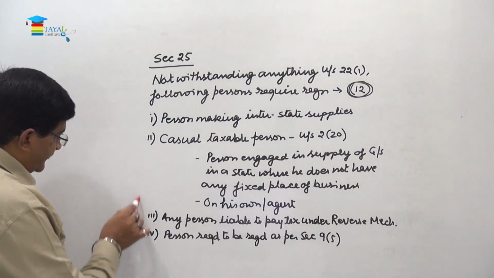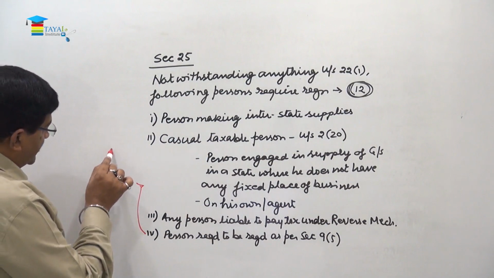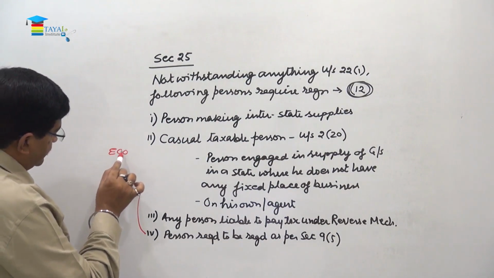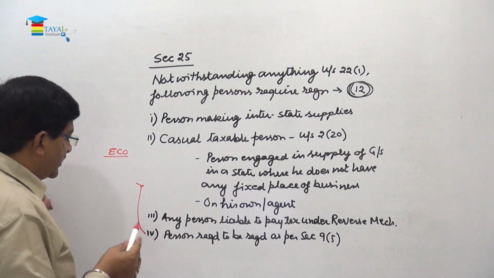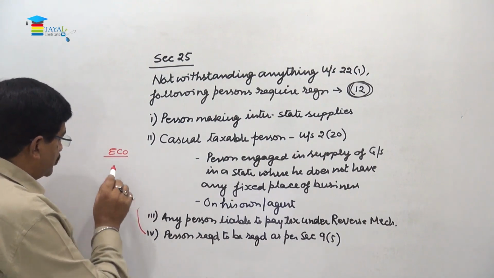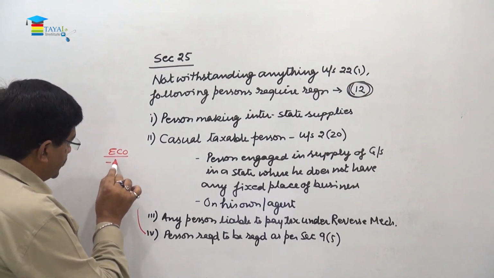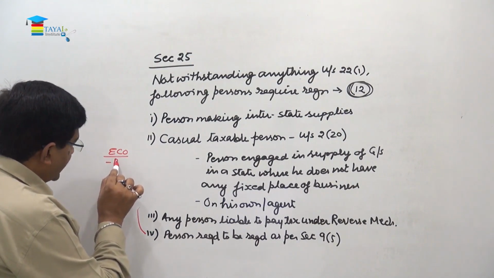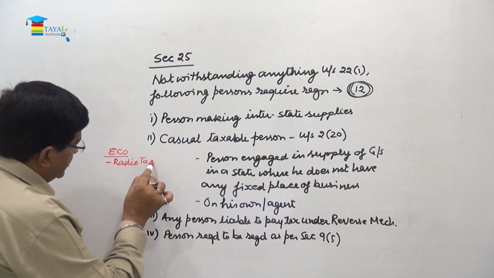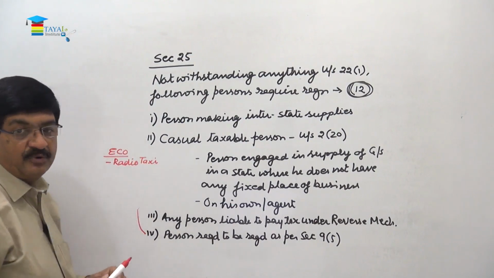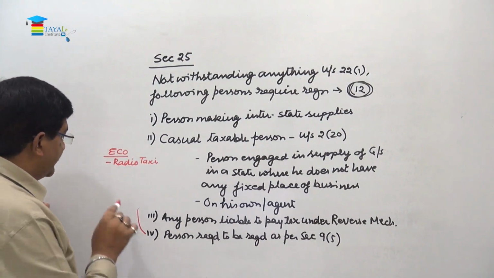Friend, this is an e-commerce operator. This is an e-commerce operator, and in relation to supply of services of radio taxi, this is just one word, because earlier we have talked about this notification in detail.